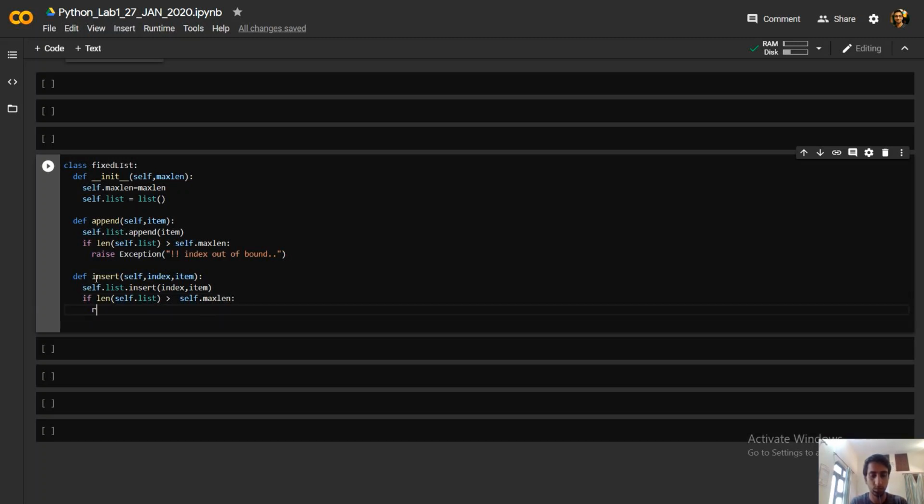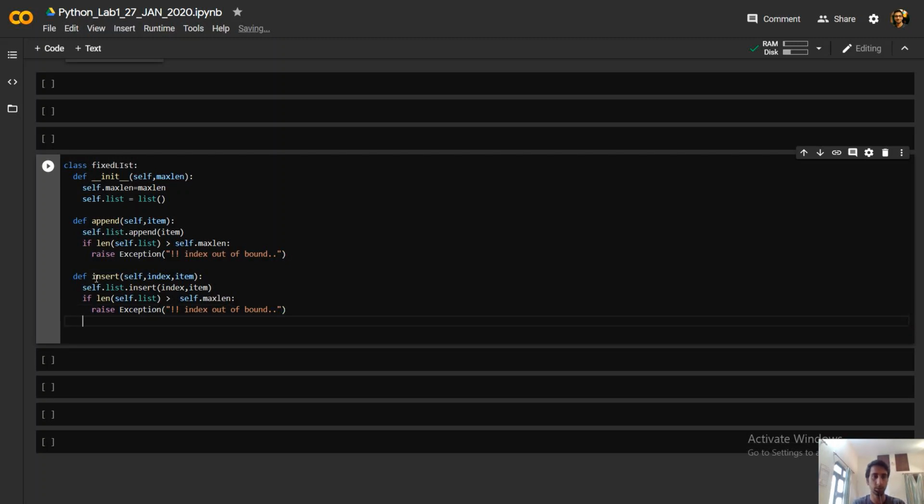So we have to throw an exception like this, the same exception, index out of bound. Okay, so the index out of bound exception will be thrown here.